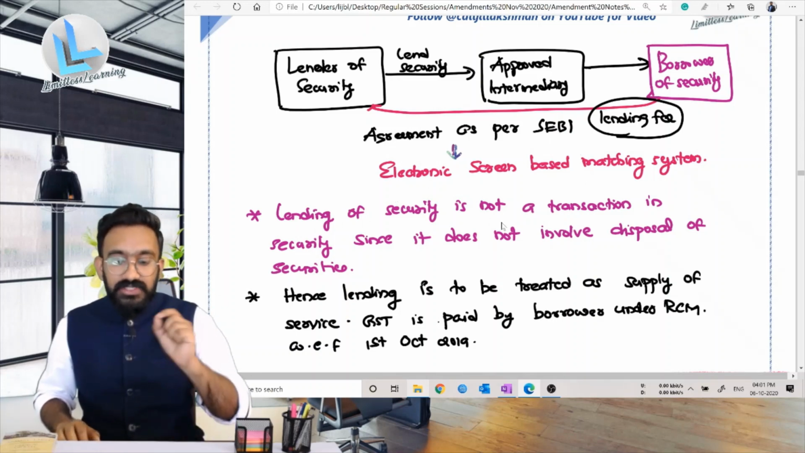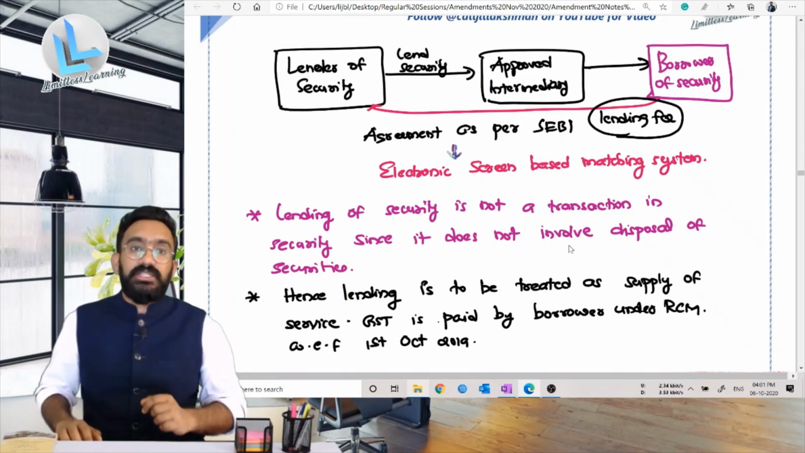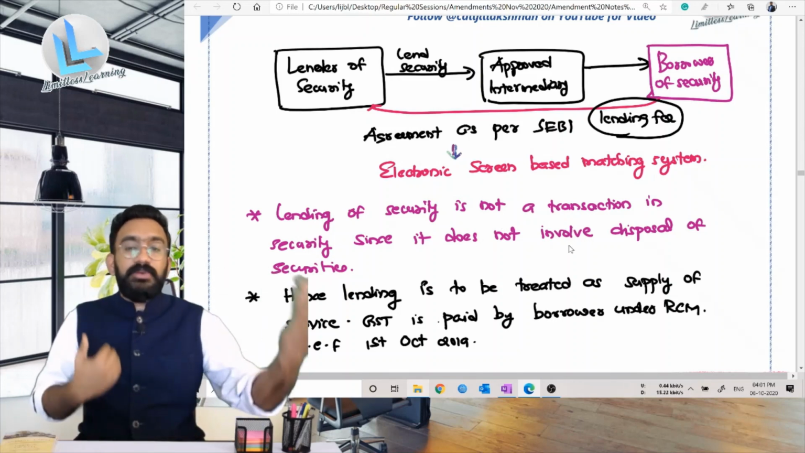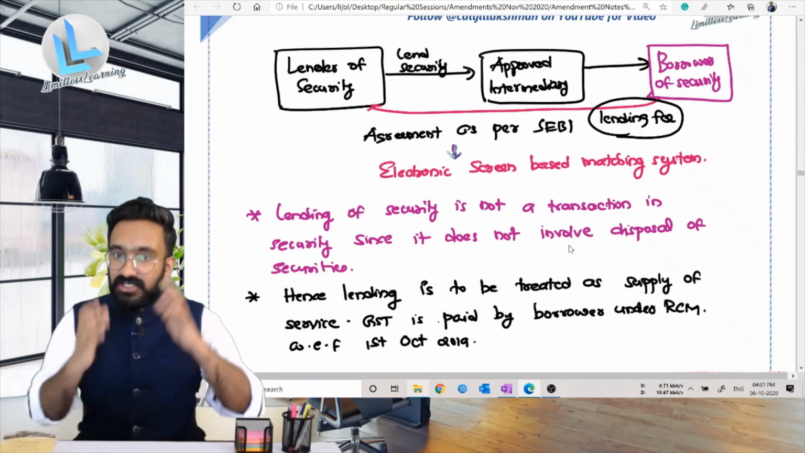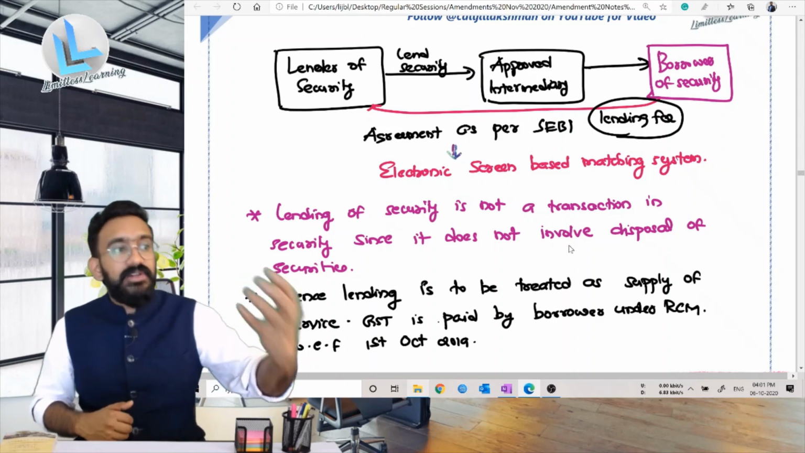So lending of security is not a transaction in securities. It does not involve disposal of security, not changing the ownership from me to another person. That becomes disposal. That is not goods, not service, not subject to GST. Lending is a service wherein you're getting lending fee.